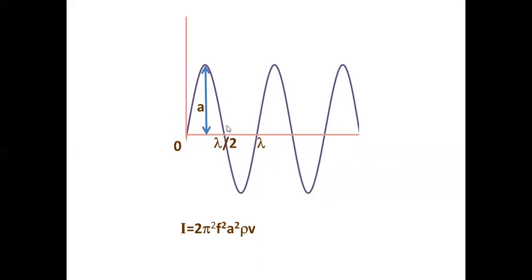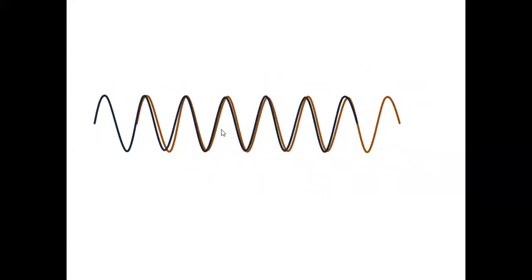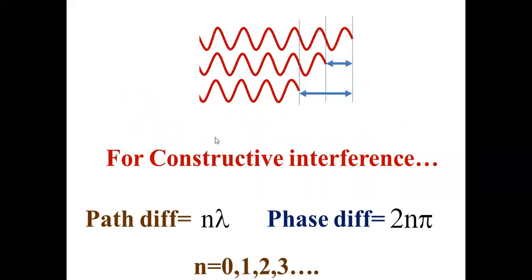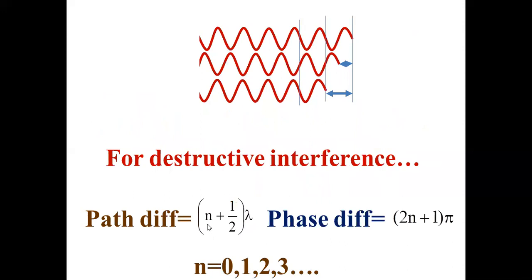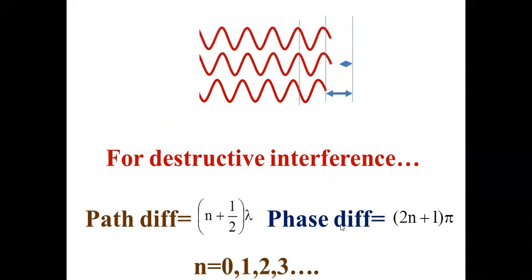So half lambda path difference means 1 pi. 2.5 lambda path difference, sorry, 2 here it should go for destructive. If you put n equal to 1, then it is 3 by 2, 3 by 2 is 1.5 lambda. Then this is 3 pi. So odd multiples of pi. So this is destructive interference, 2n plus 1 pi condition.